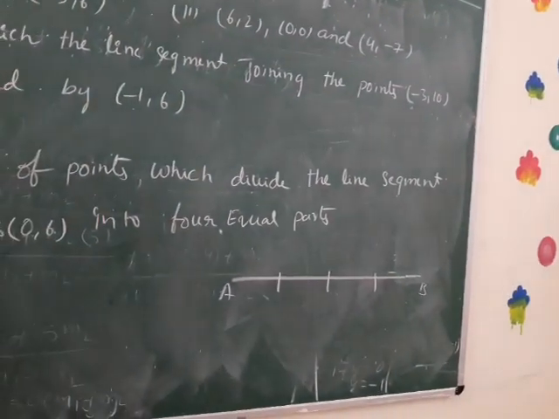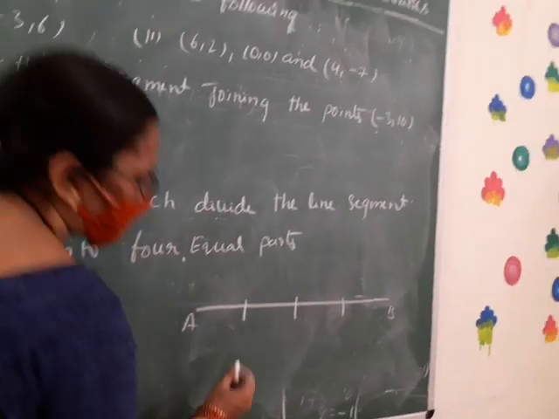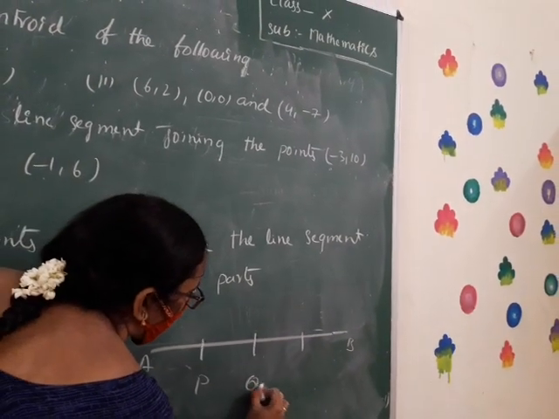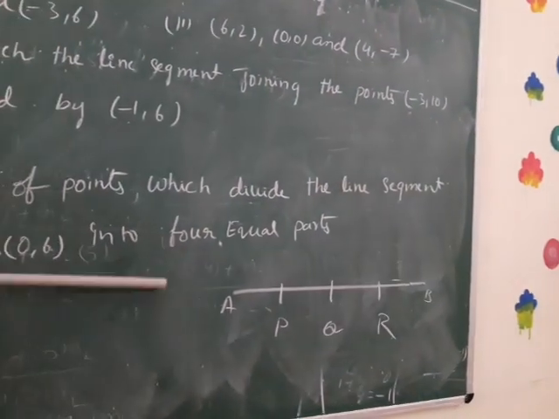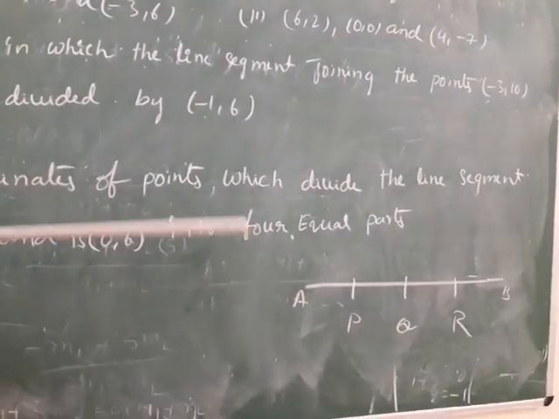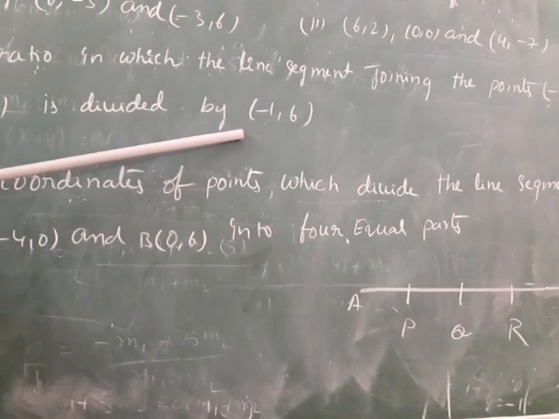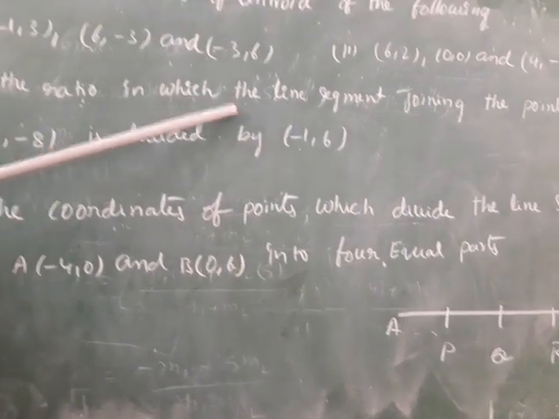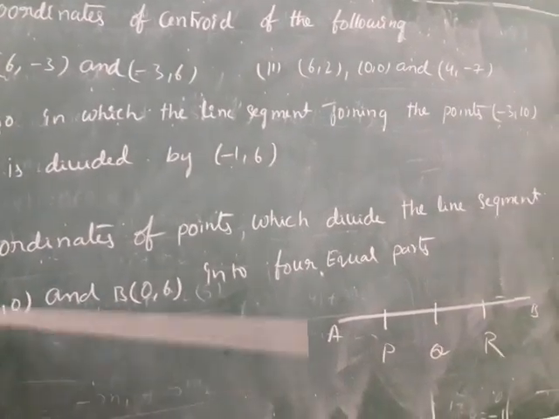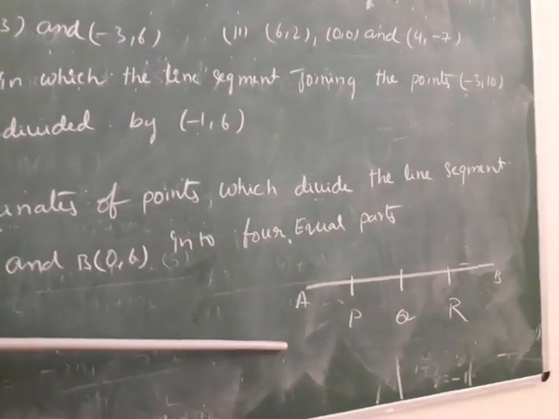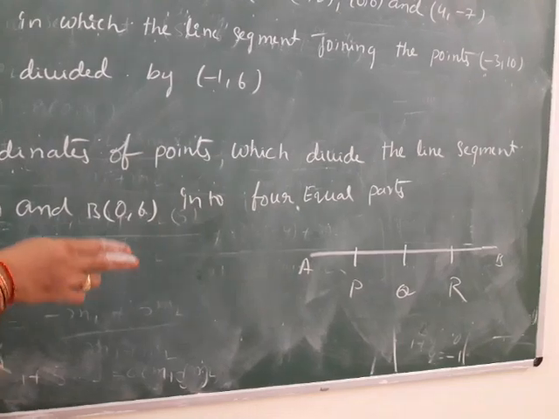How many points are there? P, Q, R. Here we find the ratio, whereas there the ratio is given. There we find only the sectional points; here we find the ratio and also the sectional points.